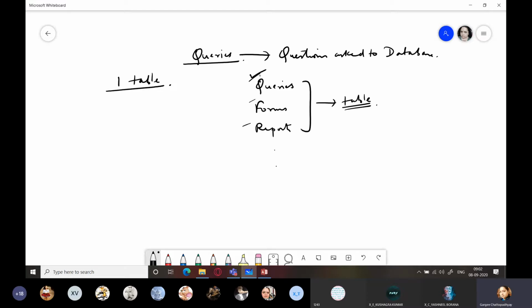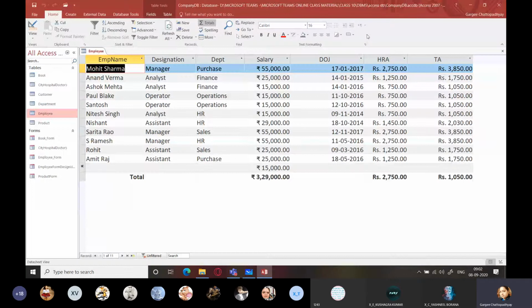So we are going to start with queries, and for that we need to make sure that our database contains tables. So you can see that this is a table within the database company DB. This was a database which I had already created beforehand and kept it with me. So we have an employee table, as you can see over here, with employee name, designation, department, salary, date of joining, HRA, that is house rent allowance, and TA, that is travel allowance. So we are going to create a query on this table.